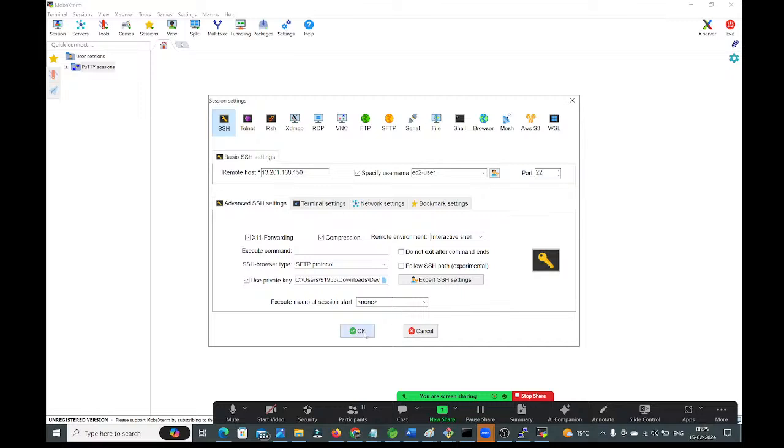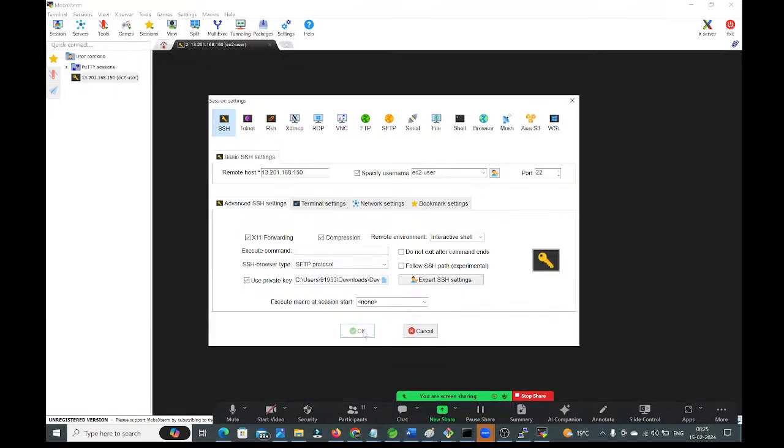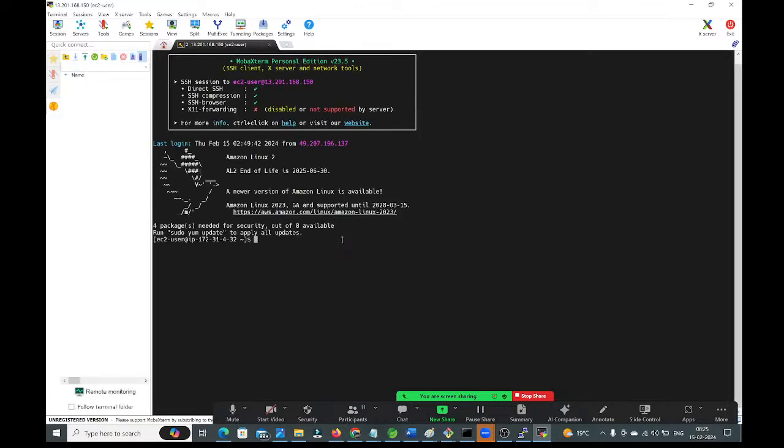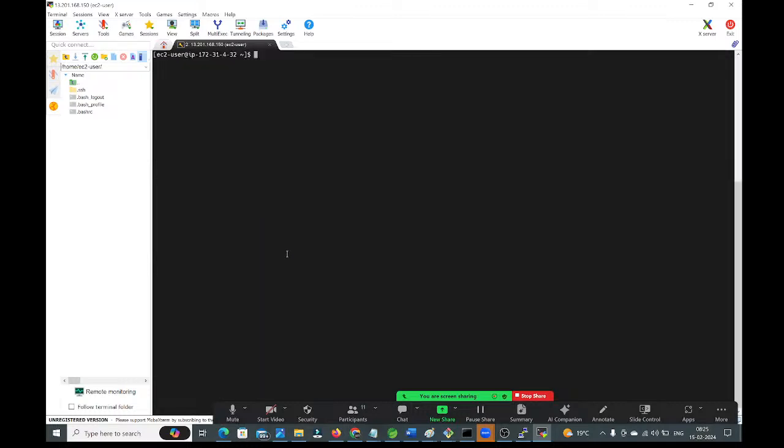Now click on the connect button. Okay. Accept. See, guys, we have connected to the virtual machine using MobaXterm. Same here, you can execute all your commands: who am I, date, cal. So like this, you can execute the commands in this machine, guys.